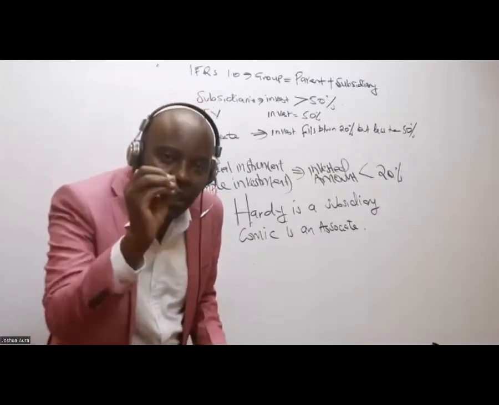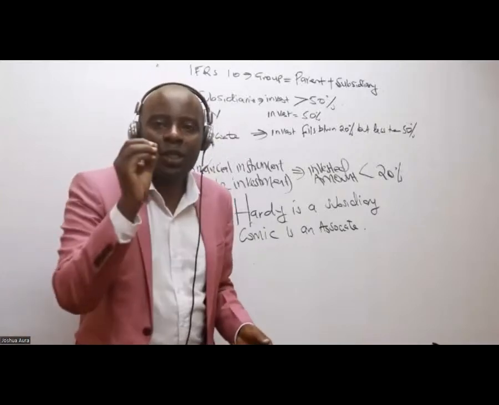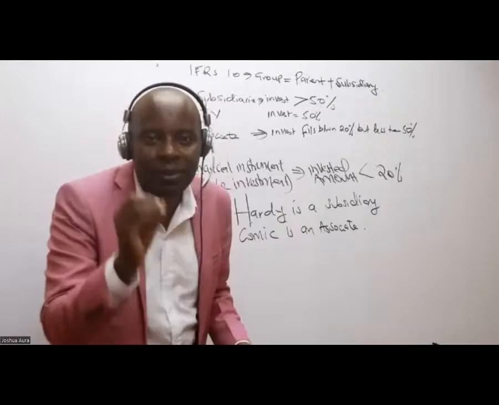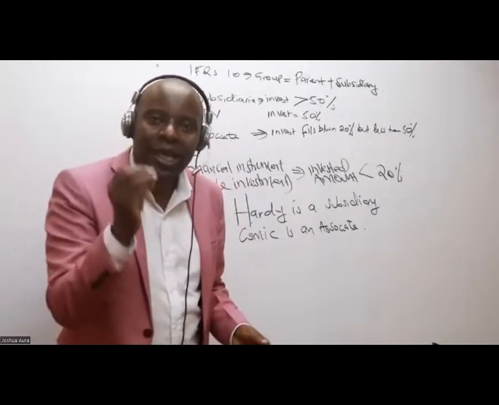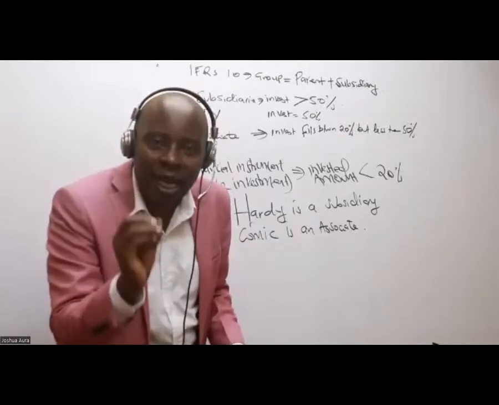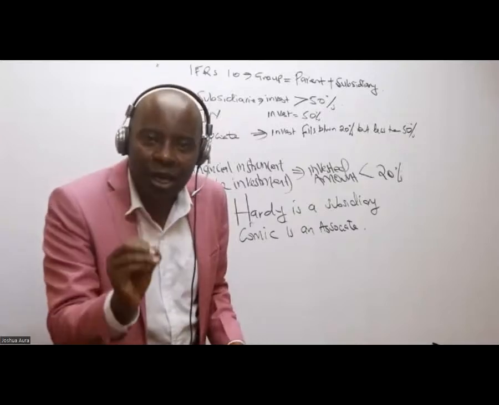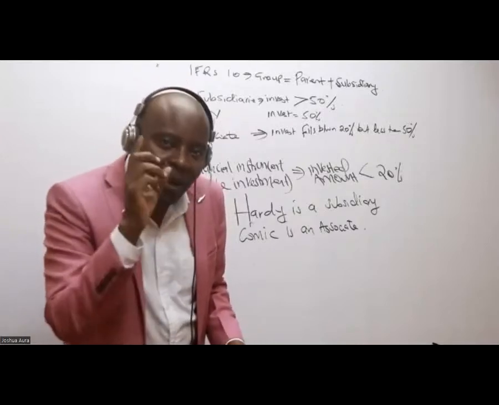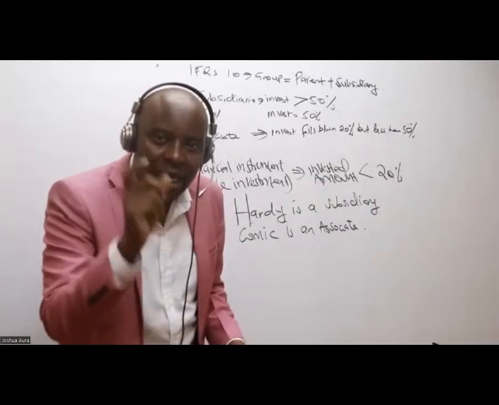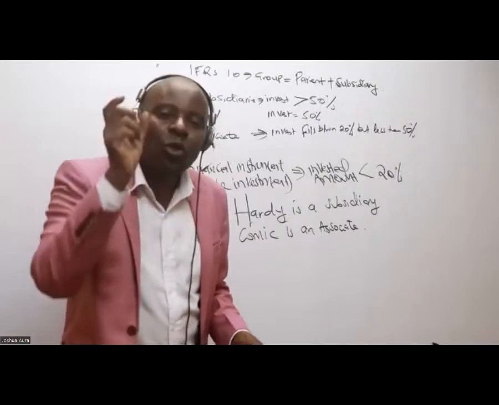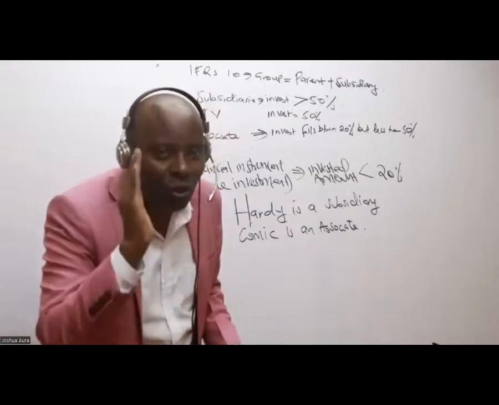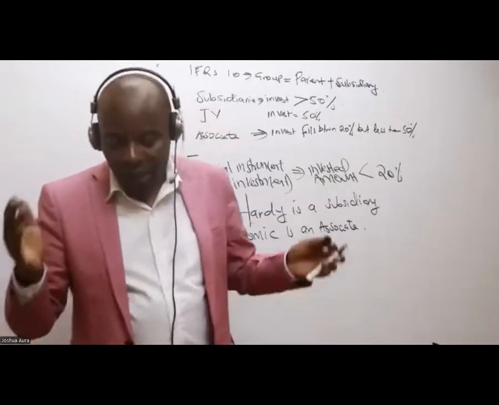We don't consolidate associates. A student who knows that we don't consolidate associates is a student that I should be able to reward. That's a bright student. As per IFRS 10, consolidation shall only be done between the financial statements of the parent and the subsidiaries. You take the financial statements of the parent plus the financial statements of the subsidiaries. You don't add the financial statements of associates line by line whenever we are doing group accounts. So those are good, bright students.